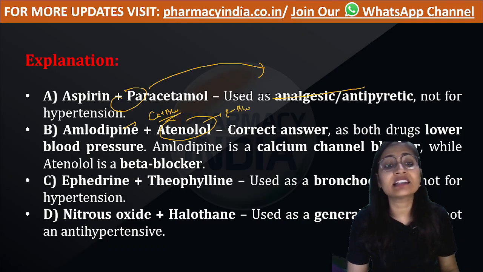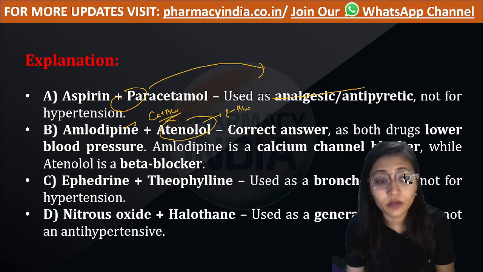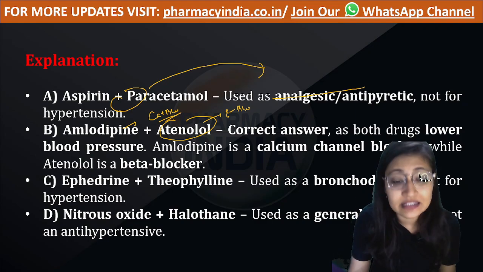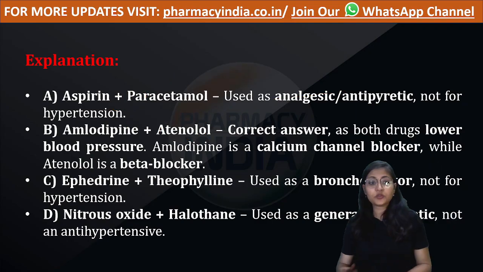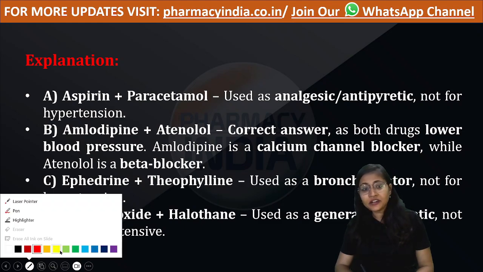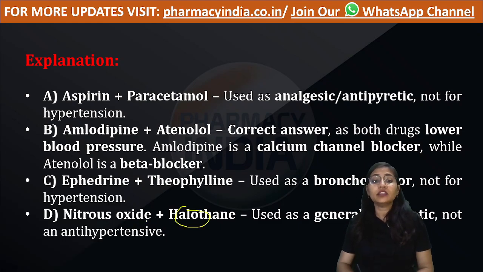Option C, ephedrine plus theophylline, is used as a bronchodilator but not as an antihypertensive drug. Option D, nitrous oxide plus halothane, is used as a general anesthetic but not as an antihypertensive.